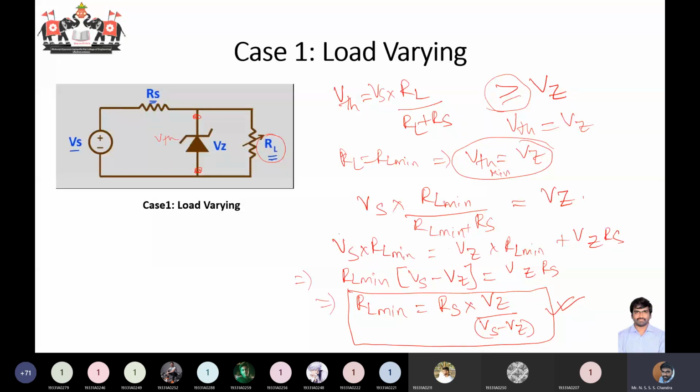Did you get this condition? Do you have any doubts till here? You can ask, or otherwise I'll be moving on. So your load resistance should be at least of this value. RL minimum should be at least equal to Rs into Vz by Vs minus Vz. Here I'm considering Vs as constant and Rs as constant, which you need to keep in mind. So this is the minimum load resistance that I can have in my circuit. Similarly, I need to find out what happens when there is a maximum load resistance.